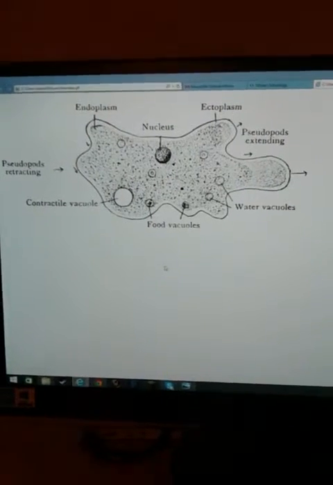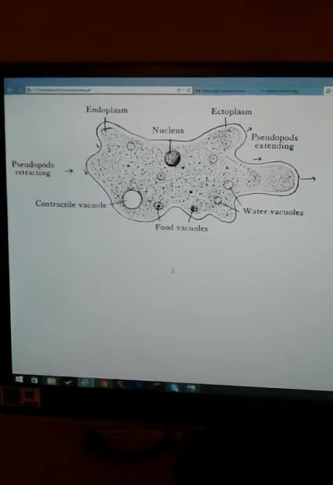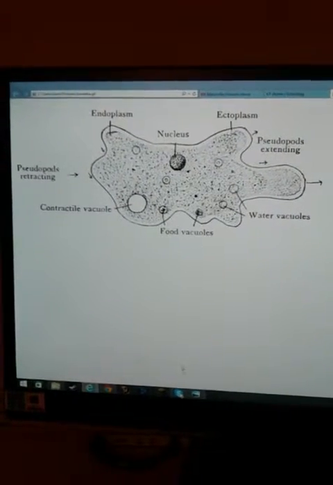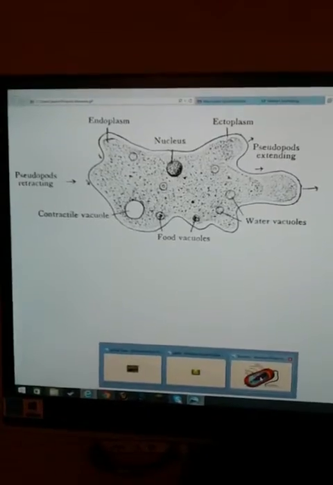Here's an example of a unicellular organism. This is an amoeba. This is all it needs. It doesn't need anything else. Everything is working together to function as one system. It doesn't have multiple parts.